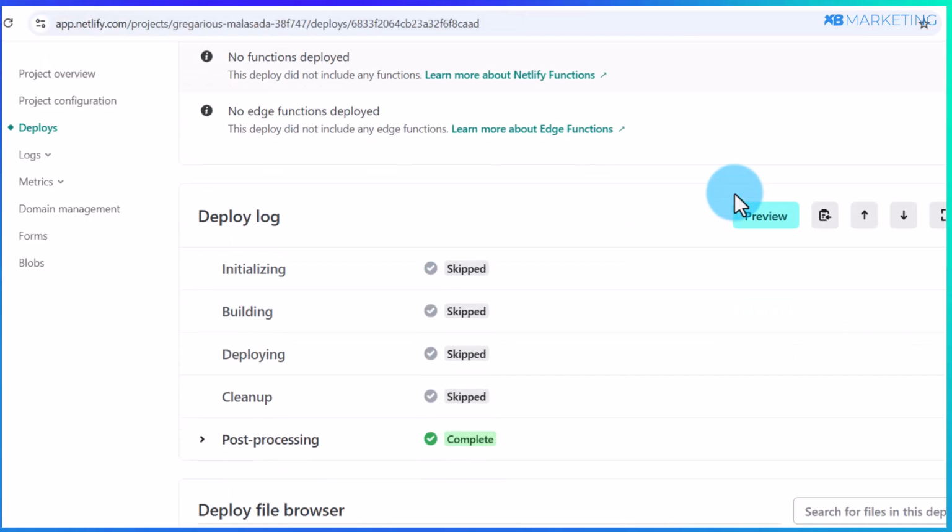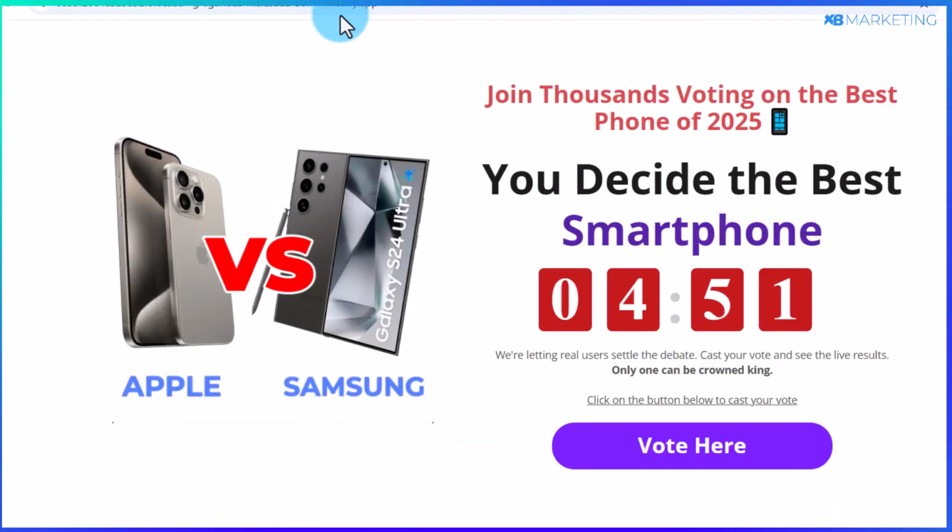So once you do that, it's going to bring you to this page and you want to scroll down here until you see this complete button. This will tell you your landing page was uploaded successfully without any problem. Then you want to then click on the preview button. So as you can see right here, we are hosting this landing page on netlify.app for free.